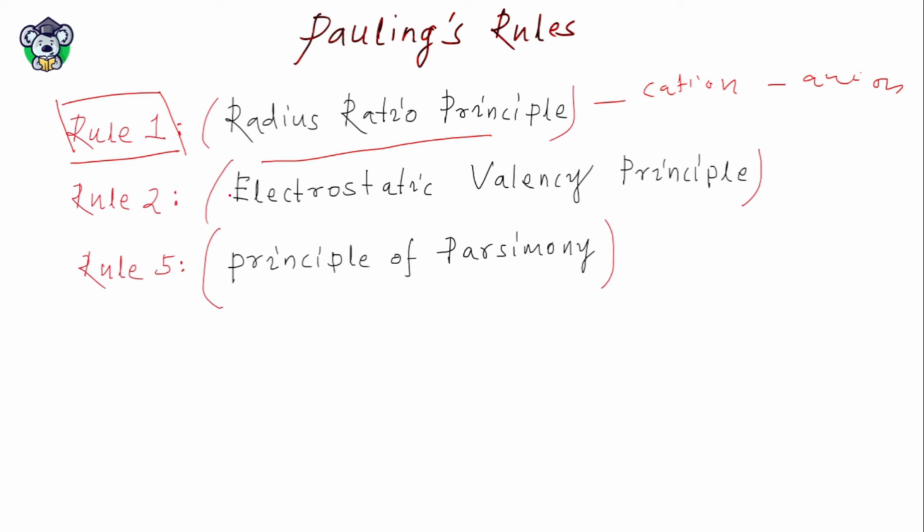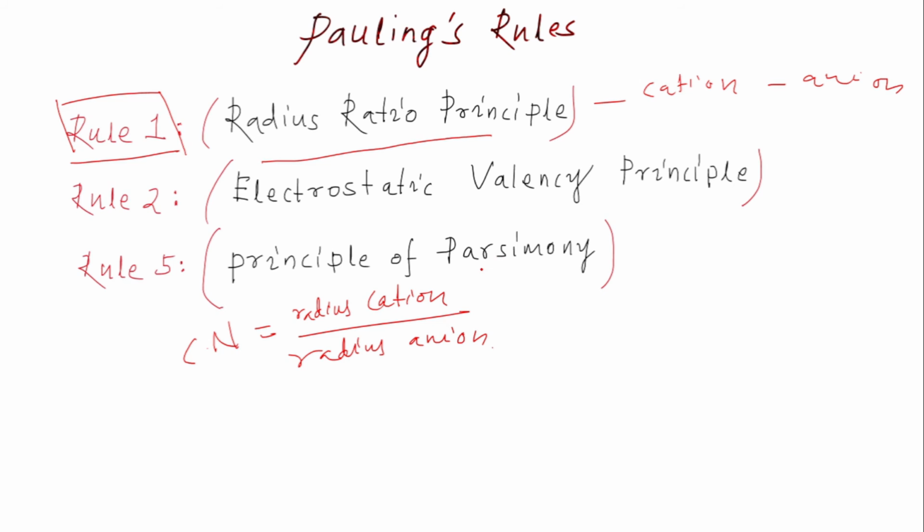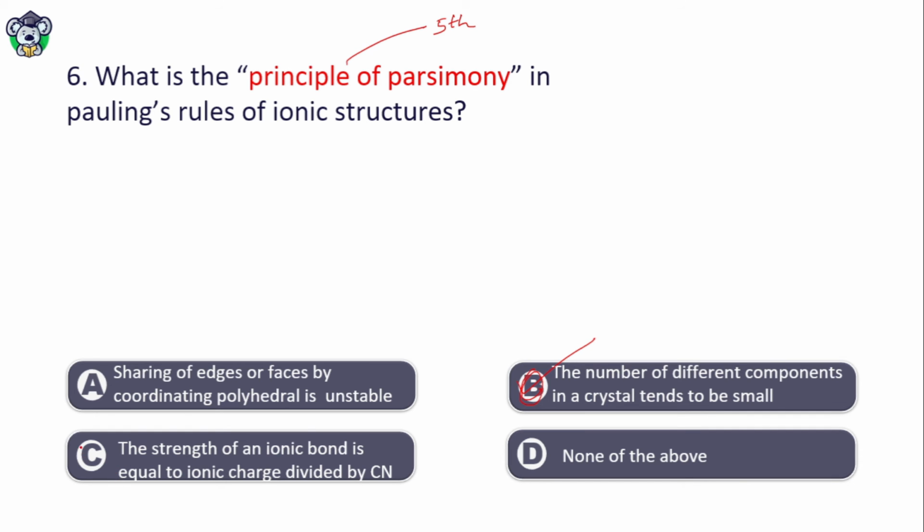That is, the coordination number is defined by the radius of cation divided by the radius of anion. That is the radius ratio principle. What is the electrostatic valency principle? That is rule 2. It indicates the strength of an ionic bond is equal to ionic charge divided by coordination number.